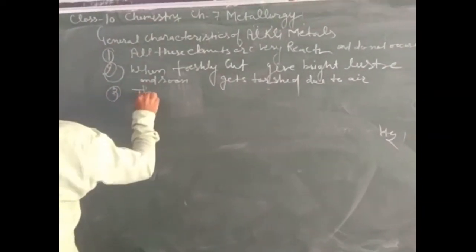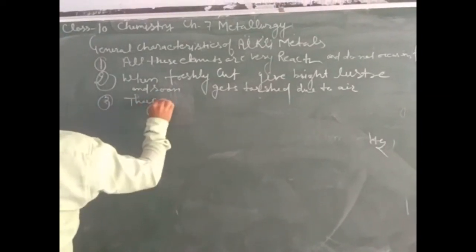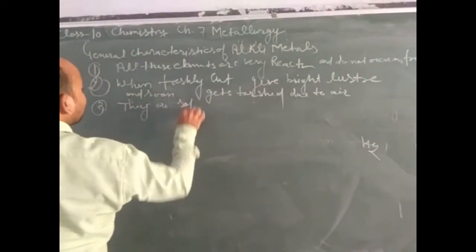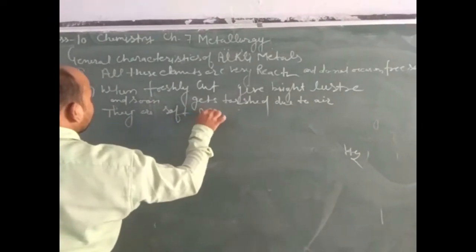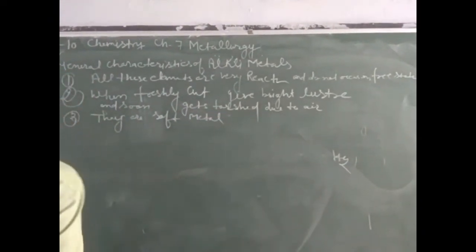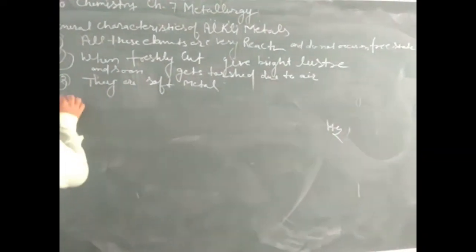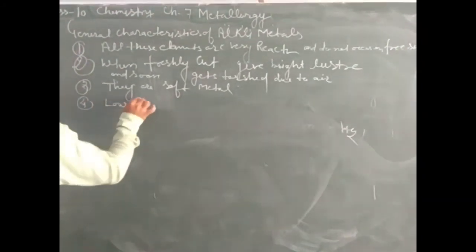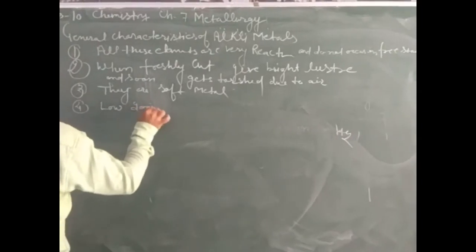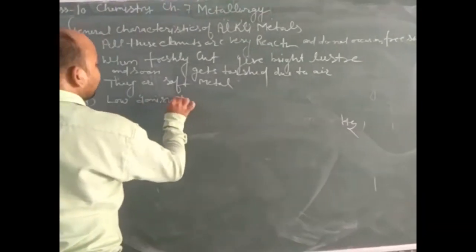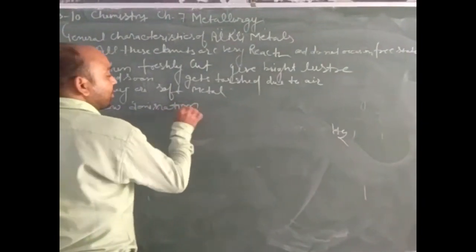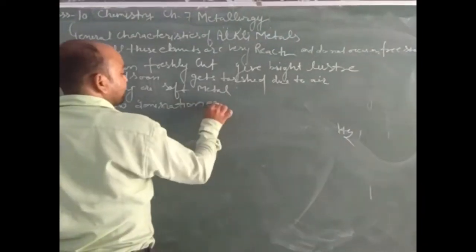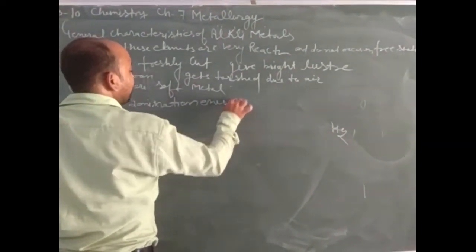Now the third point is that they are soft metals. Like sodium, which can be cut with a knife. They have very low ionization energy. Ionization energy means the amount of energy required to remove an electron from the valence shell.